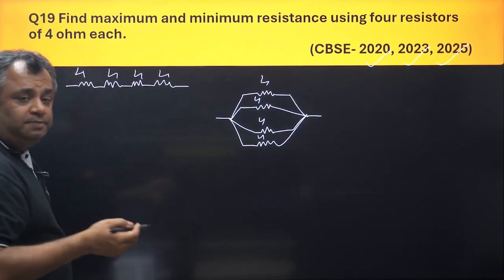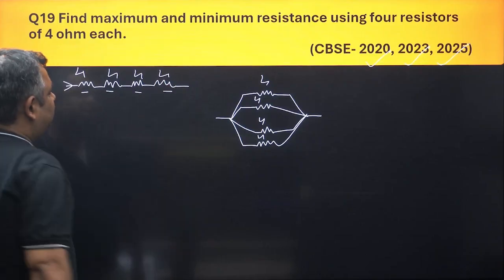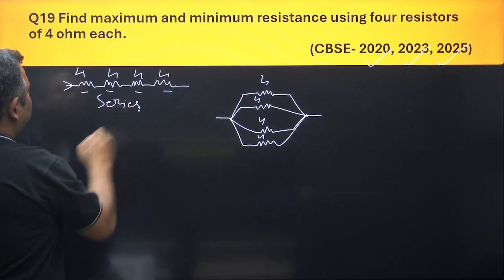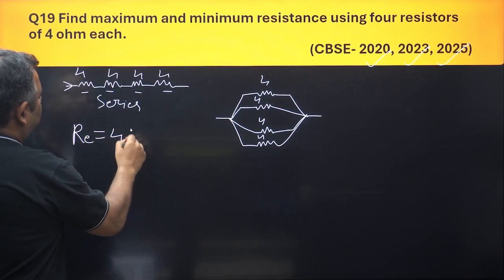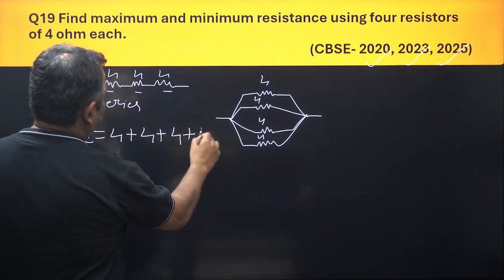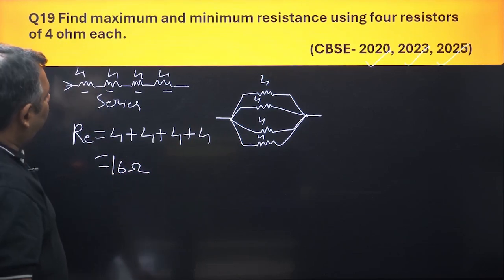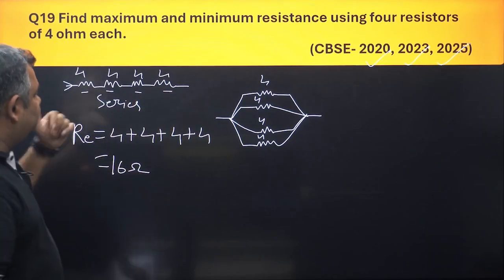As per the rule, we flow the current, and it passes the same through all. This is in series. So the equivalent resistance is 4 plus 4 plus 4 plus 4, which is 16 ohms. So if all these are put into series, they will give the maximum resistance, which is 16 ohm.